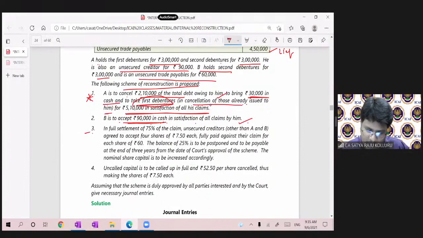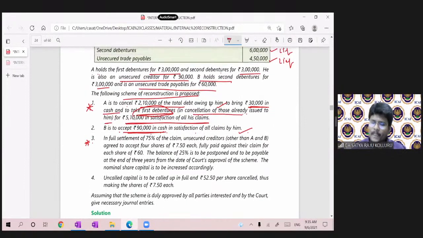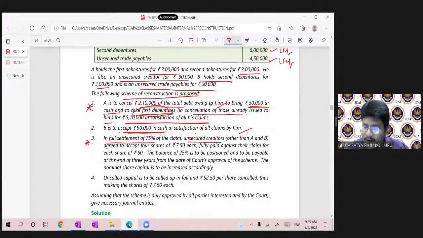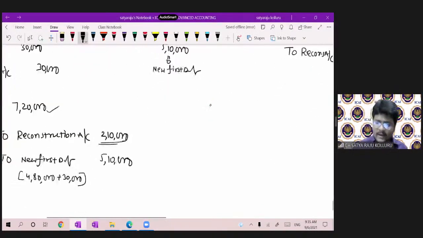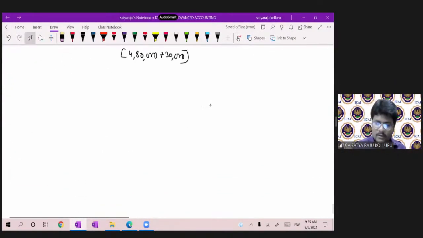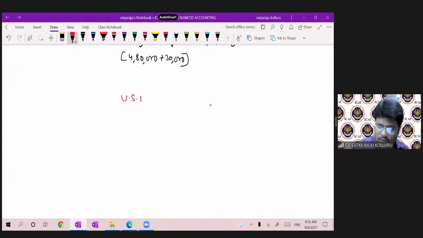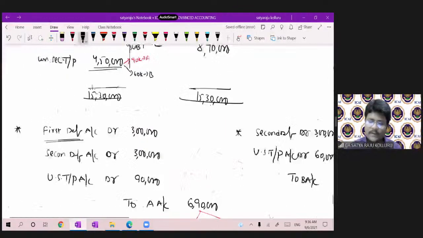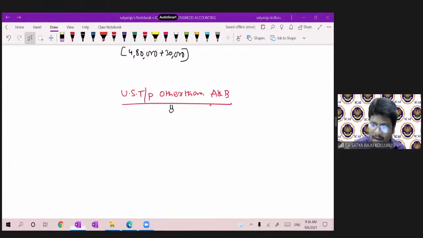Coming to point number 3. Again, point number 3 is important. Concentrate. In full settlement of 75% of the claim of unsecured creditors other than A and B. First, let me check unsecured trade payable other than A and B, how much? In the balance sheet, we got unsecured trade payable 4,50,000. A 90 plus 60 means 1,50,000. 4,50,000 minus 1,50,000 means 3 lakhs.